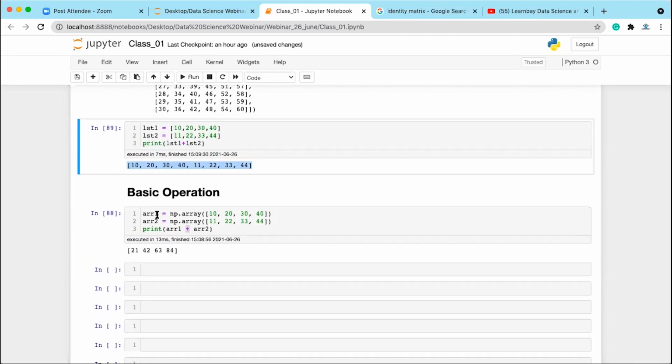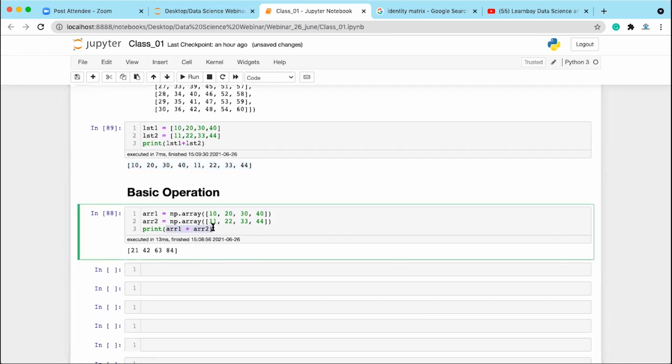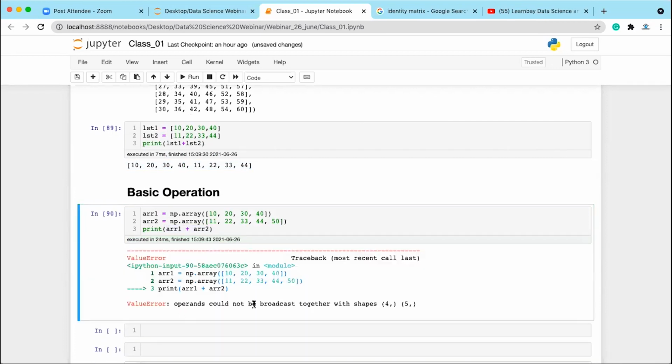Whereas in this case, when you do array1 + array2, it does the element-by-element operation. In this case, the shape of both arrays should be the same. If it is different, then it is not going to perform this operation. We will come to the concept of broadcasting, where we'll see how arrays of different shapes can be added or multiplied together. But as of now, we will take arrays of the same shape and the same size.